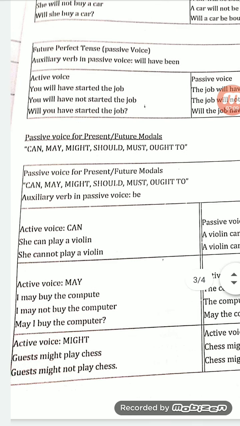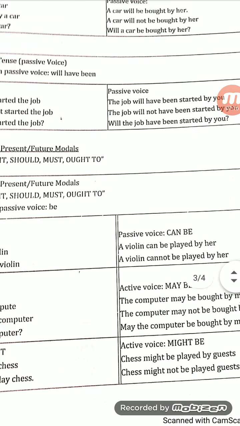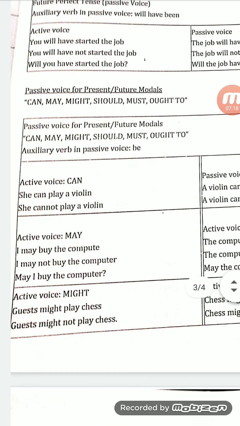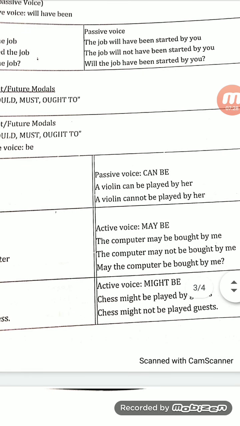Like she cannot play a violin becomes: a violin cannot be played by her. If the modal verb may is given: I may buy the computer becomes: the computer may be bought by me. Clear?